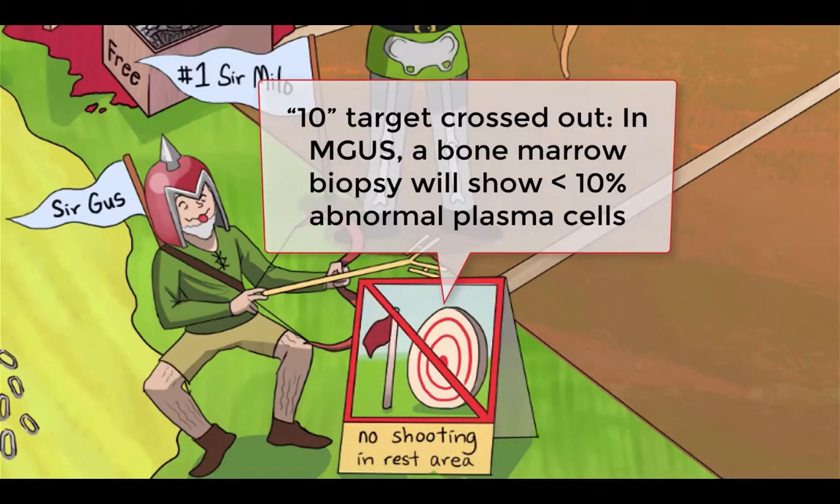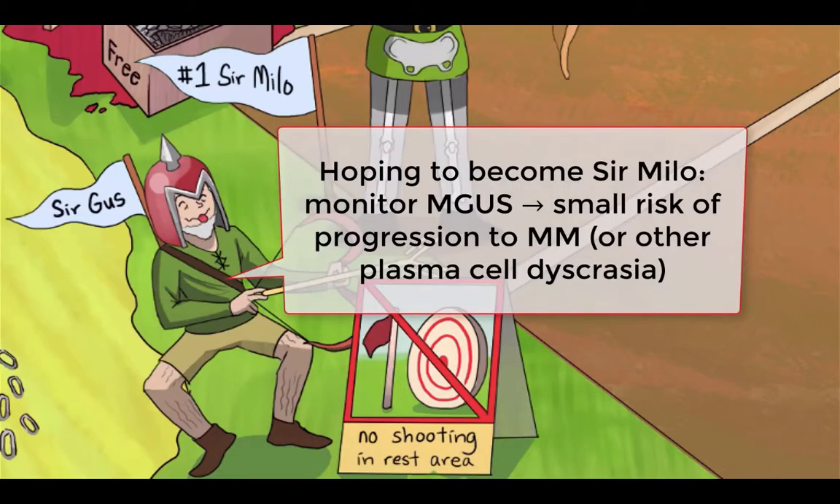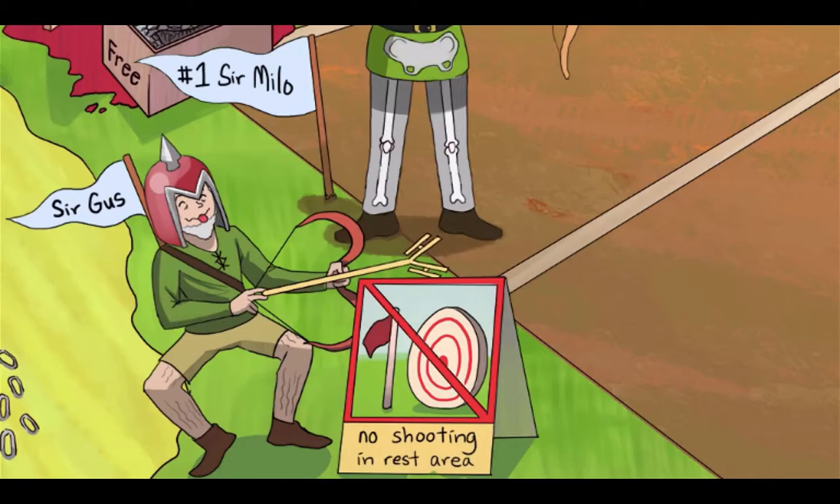Not all patients with MGUS require a bone marrow biopsy, but if one is performed, expect less than 10% neoplastic plasma cells. Patients with MGUS do not require any treatment. They are monitored, however, because of a small risk of progression to multiple myeloma or another malignant plasma cell dyscrasia. This is why he's dressed up as Sir Milo. He's like a multiple myeloma wannabe. Patients with MGUS have about a 1% chance per year of progressing to multiple myeloma, Waldenstrom's, amyloidosis, or another lymphoproliferative disorder.